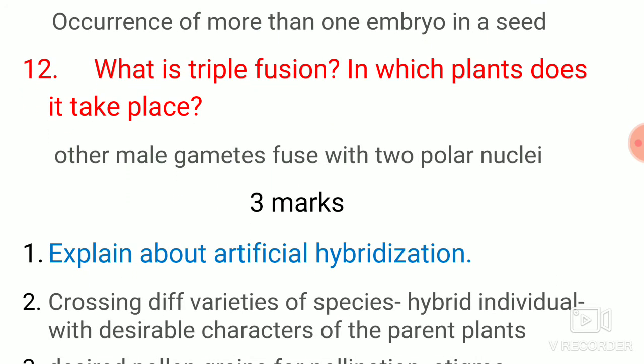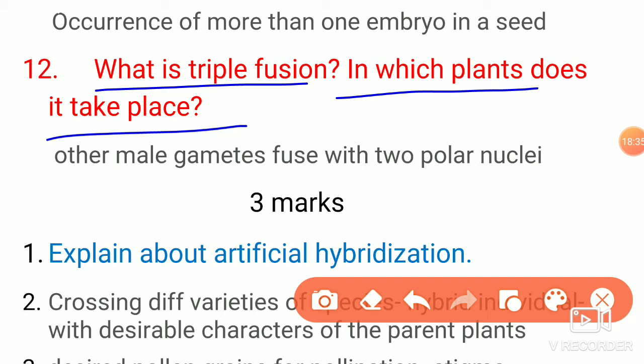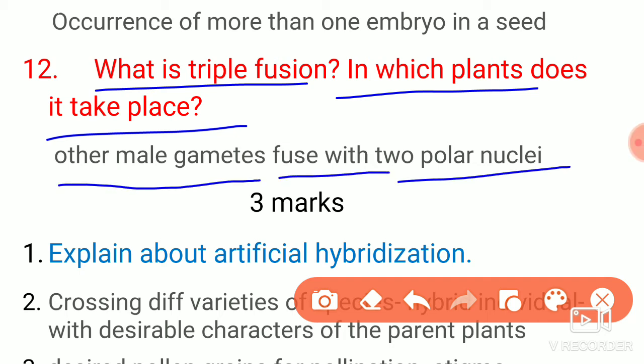Next question is, what is triple fusion? In which plants does it take place? The other male gamete fuses with the two polar nuclei, this is called triple fusion. Of the two male gametes, one male gamete fuses with the female gamete to form a zygote. The other male gamete fuses with the two polar nuclei. This is called triple fusion.